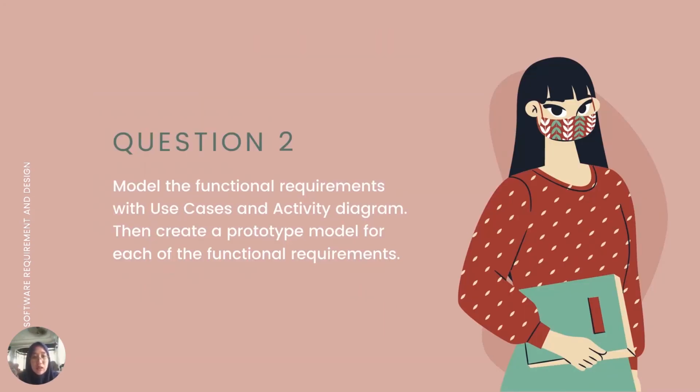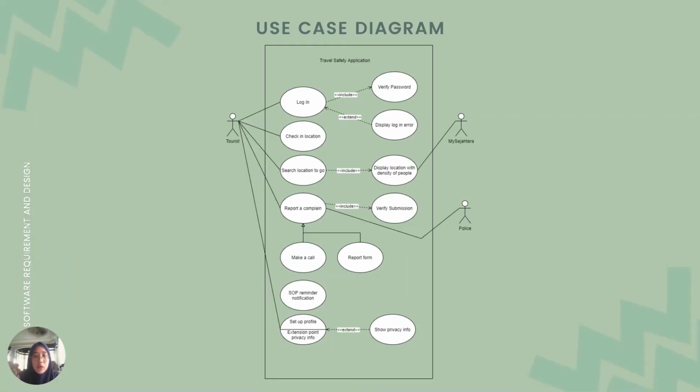My name is Nur Hazira Mutiagiman, and I will proceed to question 2, which is to model the functional requirements with use cases and activity diagram, then create a prototype model for each of the functional requirements. So this is our use case diagram. Our use case diagram includes a primary actor and 2 secondary actors. Our primary actor is the tourist, and our secondary actors are MySejahtera and police.